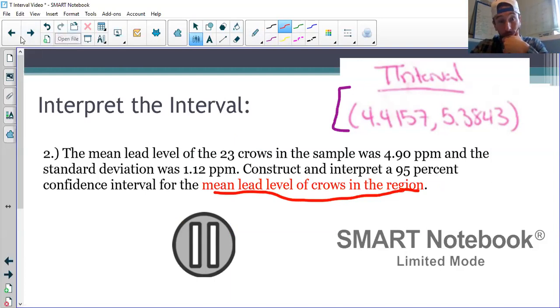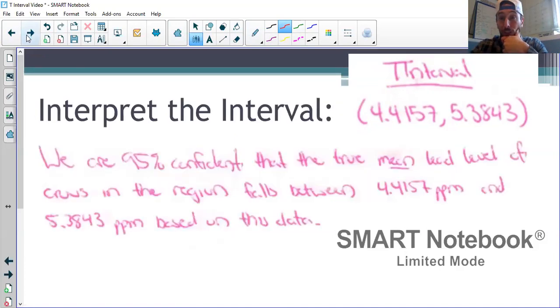And hopefully you wrote something like that. As you look at this, the number one thing I want you to take away is this is the same thing we've been doing. There's not a lot of new ideas here. There are new formulas, new tweaks, new wording, but the big ideas are all the same. We're 95% confident. We were trying to estimate the true mean lead level of all crows in the region. So we're 95% sure that the true mean lead level of all crows in the region is between 4.4157 and 5.3843 parts per million based on this data.